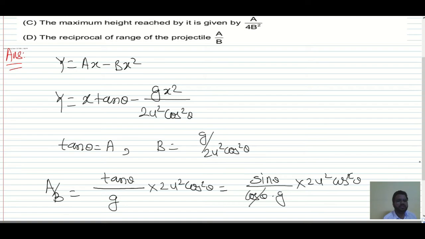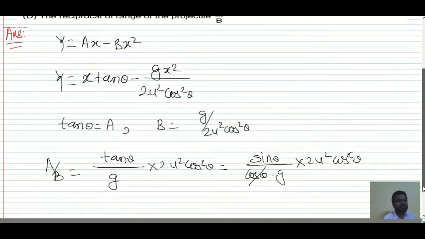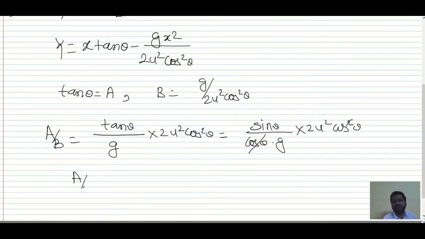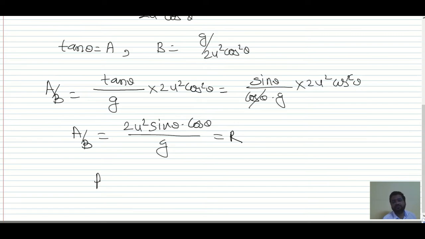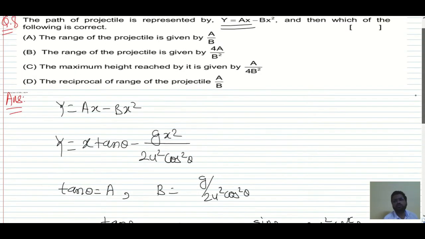So this gets cancelled, and we have a by b is equal to 2u squared sin theta into cos theta divided by g, and this is the expression for the range. Whenever they give a divided by b for a given expression, you get the range. So the range of the projectile is given by a by b, that is the correct option.